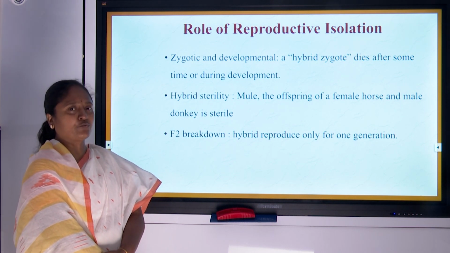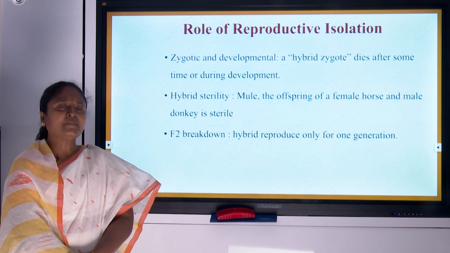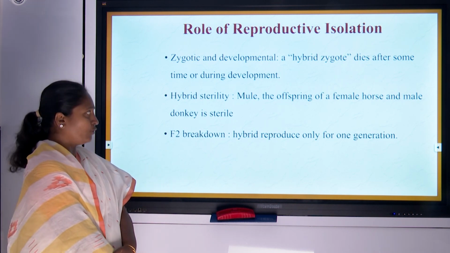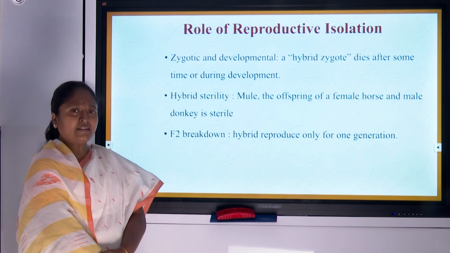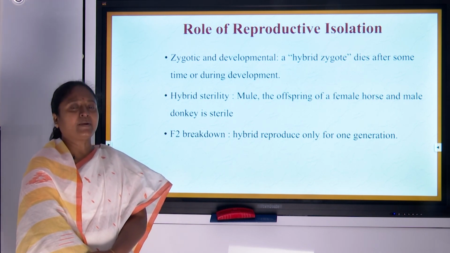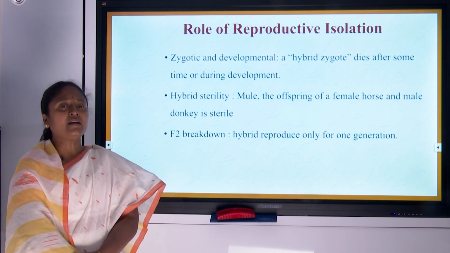This is known as F2. F2 means the second generation the organism cannot produce. F1 is the first generation organism such as mule. The second generation is between them; they tend to produce offspring, but in the second generation they cannot produce fertile babies.